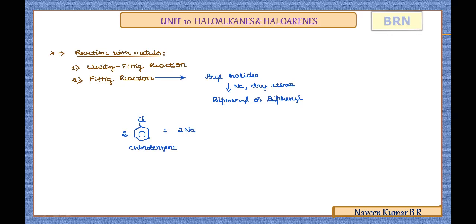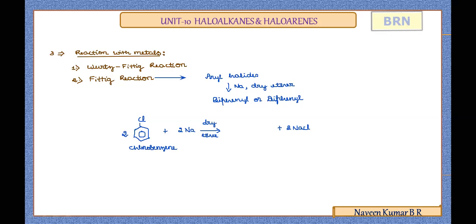Now 2 moles of chlorobenzene is treated with sodium metal in the presence of dry ether medium. The sodium will remove the halogen from the aryl halide in the form of sodium chloride. I have taken chlorobenzene here as a general example. You can take any other aryl halide also, except fluorobenzene, where the bond cleavage will be difficult. You can take chloro or bromobenzene to explain the general equation.